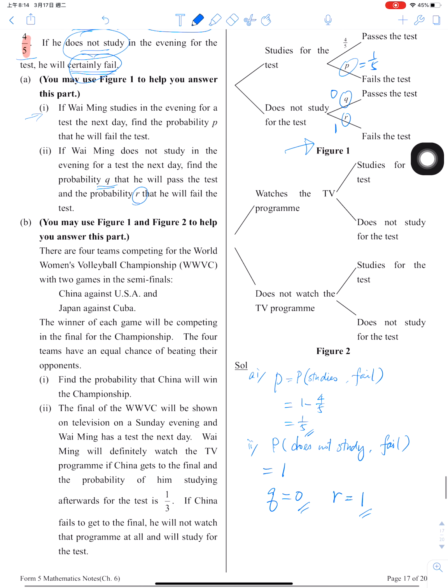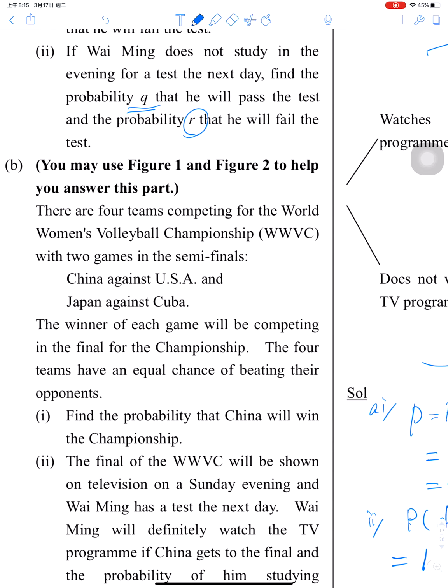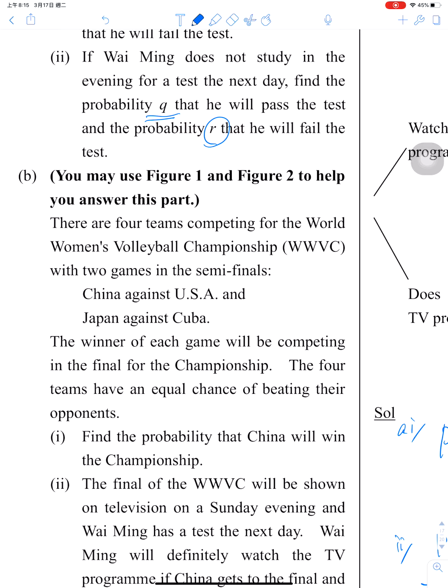Okay, go on to have a look at the next question. You may use figure 1 and figure 2 now to help you answer this part. Okay, have a look. There are 4 teams competing for the World Women's Volleyball Championship, with 2 games in the semifinals.